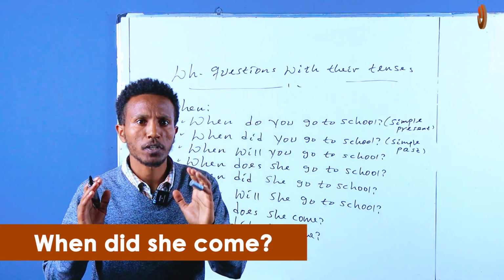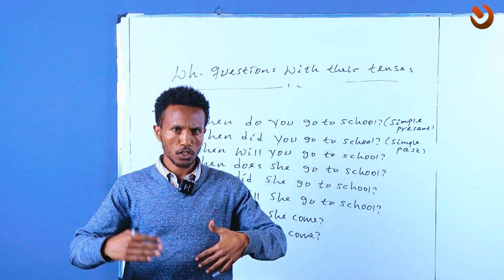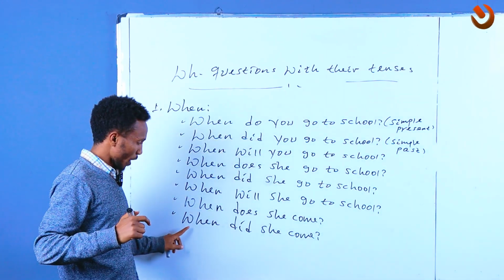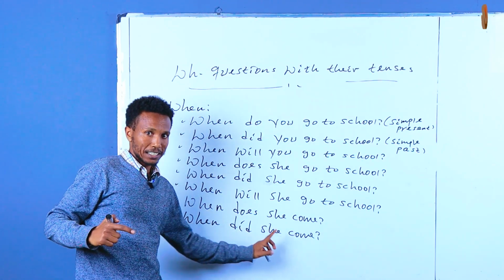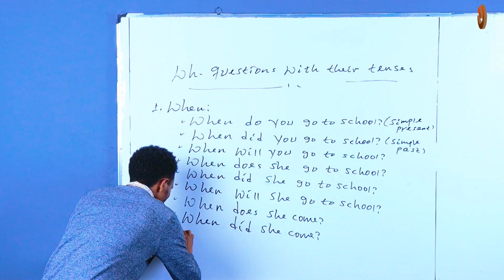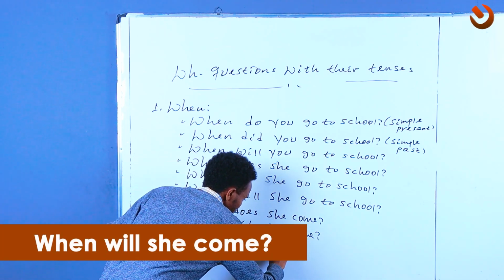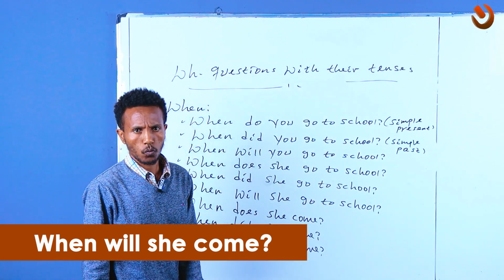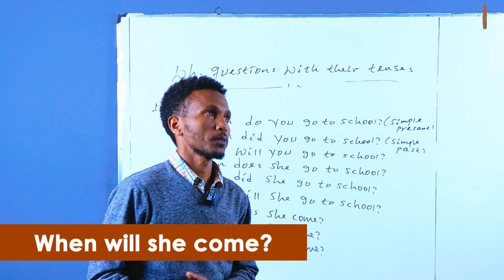So መች ነው የምትመጣው ቢሆንስ? ወደ ቀጣይ አሁን like ልጅቷ መች ነው የምትመጣው? It's just going to be like for the future one, right? So this is future, when will she come? All right? When will she come? መች ነው የምትመጣው is this one.